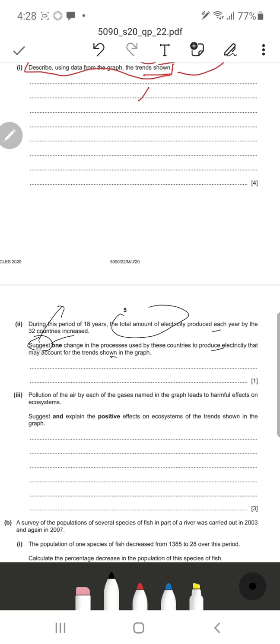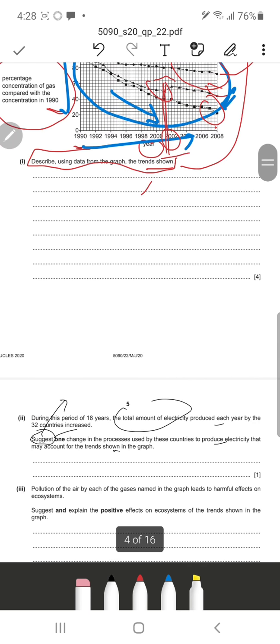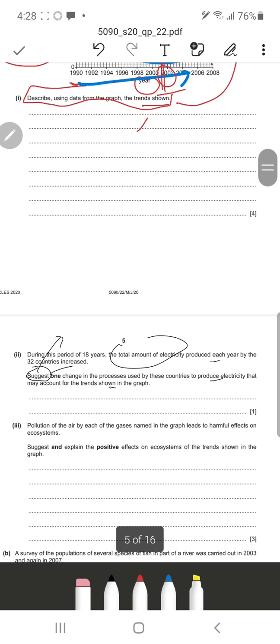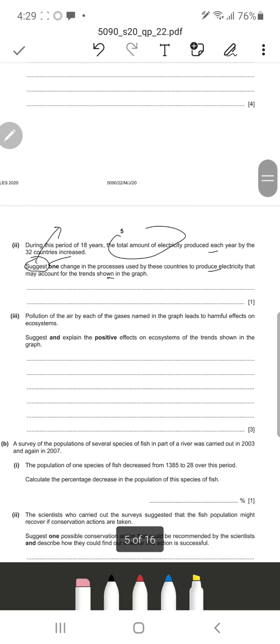Then we can also say that they have gone to use more renewable sources of energy for the production of energy. Renewable sources also release fewer gases. As it says by the trend of this graph, obviously these gases decrease, so as a result fewer gases are being produced, through a renewable way of producing energy, or less burning of fossil fuel. Or we can just say that we are going to use some kind of method to actually remove these pollutant gases from the atmosphere, so that also works. Okay, so let's see the next part.